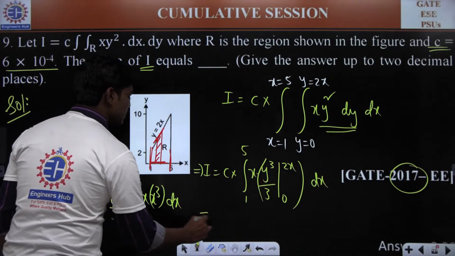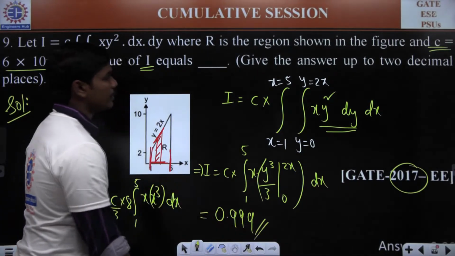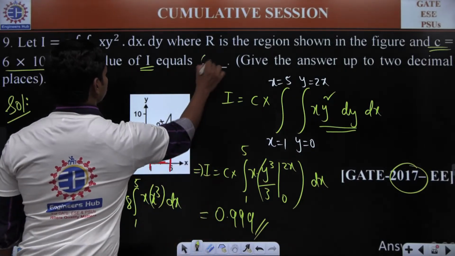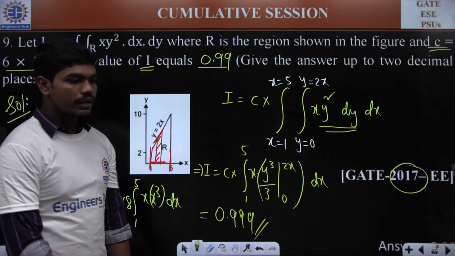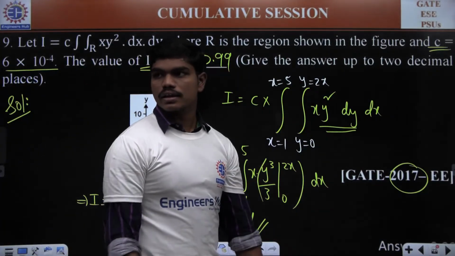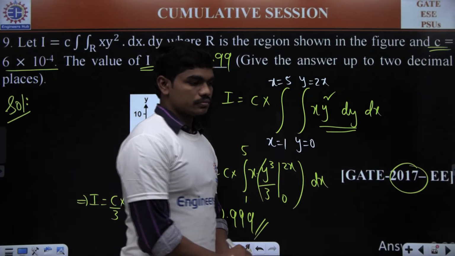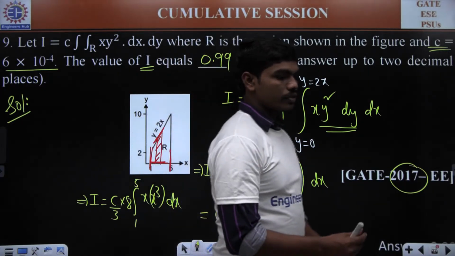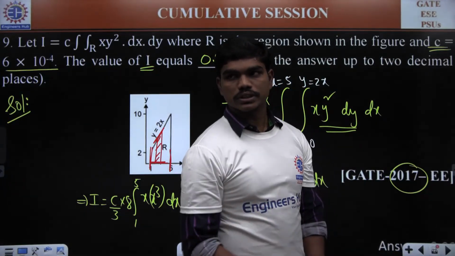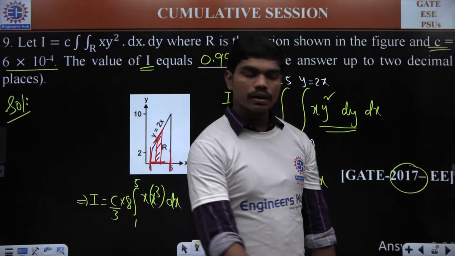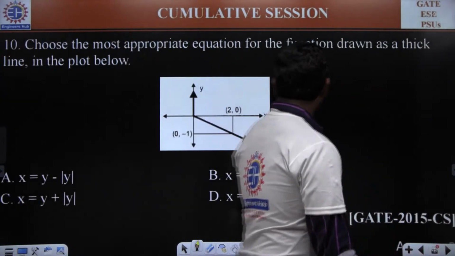I think you should get something around 0.999. Even if you are rounding off to 2 decimals, 0.99 would be the correct answer. They didn't ask you to round off, they just asked you to give the answer up to 2 decimals. So this is how you can evaluate. Yeah, 0.99. Next, please try to solve this question.